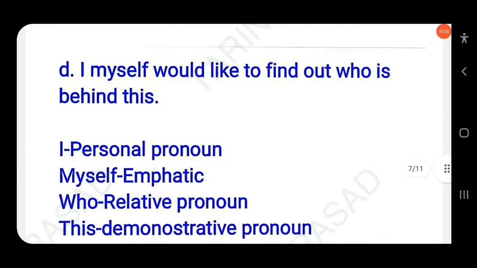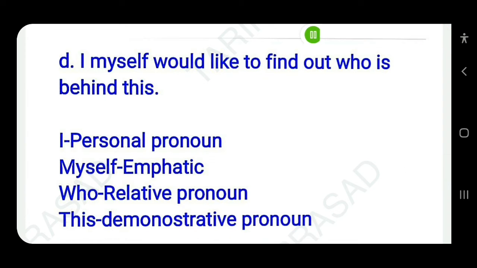Then next here: I myself would like to find out who is behind this. There are four pronouns in this sentence. I, subjective personal pronoun. Similarly here, if you want to know the grammatical status of myself, whether myself is emphatic or reflexive, just put a cross here. I would like to find out who is behind this. It makes complete sense if you remove myself.